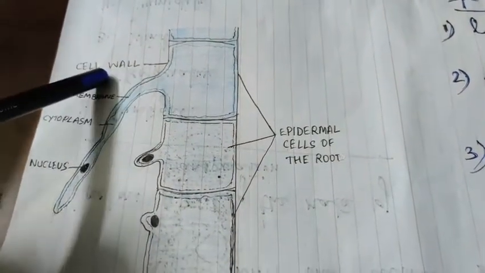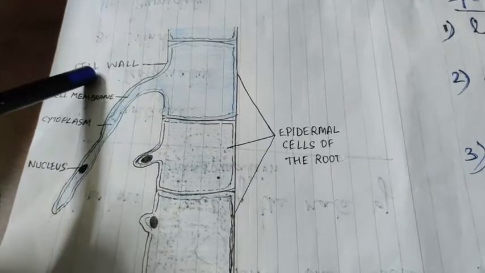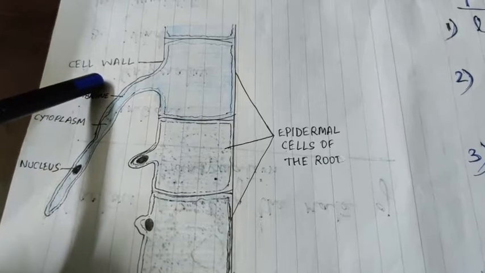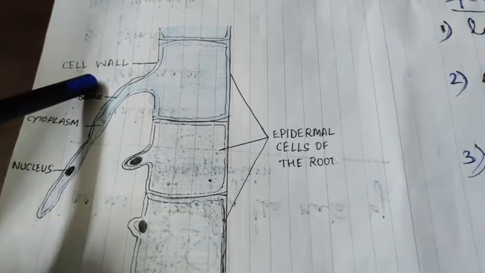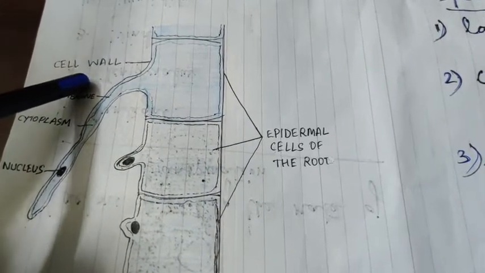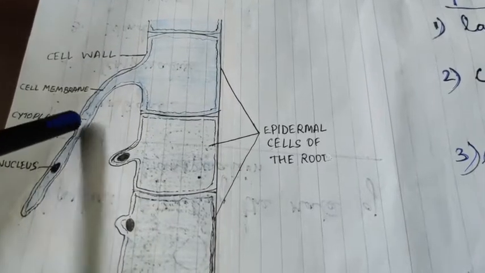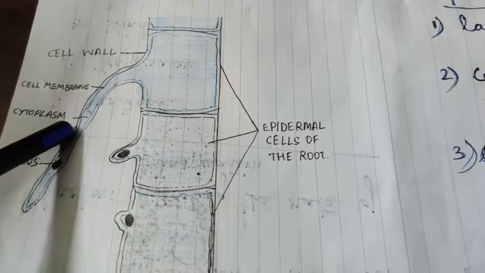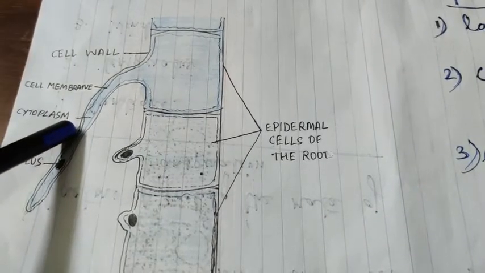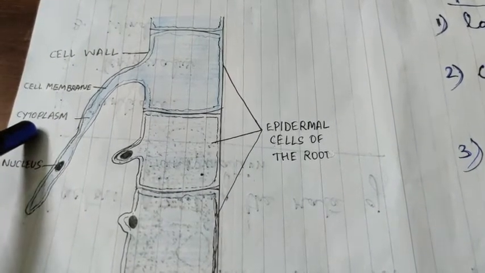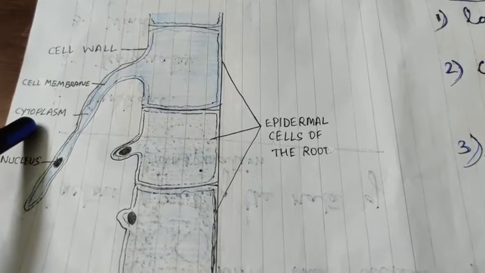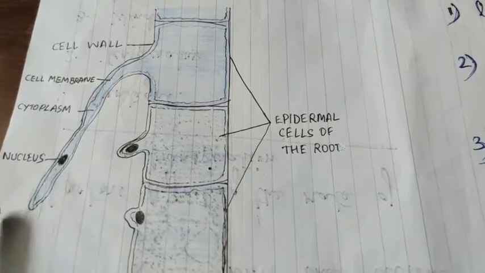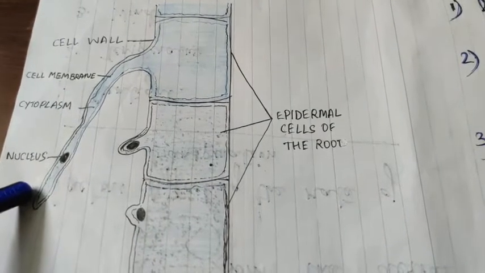The cell wall is said to be freely permeable. I say freely permeable, it means it allows all substances to pass through it. And the cell membrane is called semi-permeable because it allows only certain substances to pass through it. That is, it prevents the entry of any larger molecules. So this facilitates the movement of water molecules from the soil into the root cell.